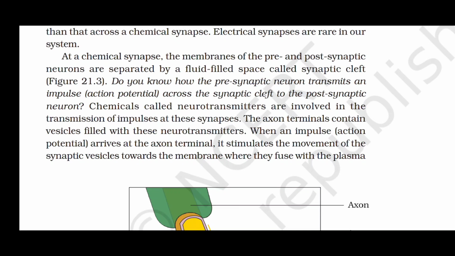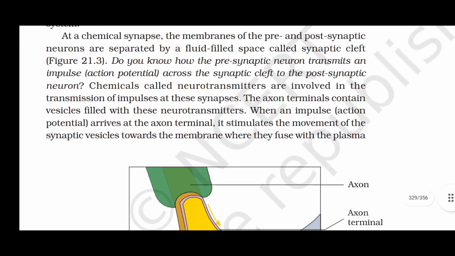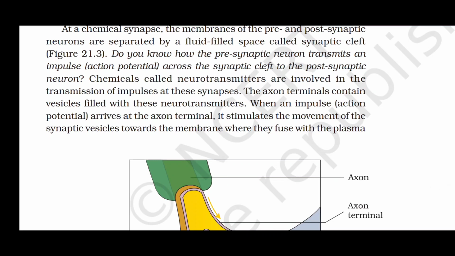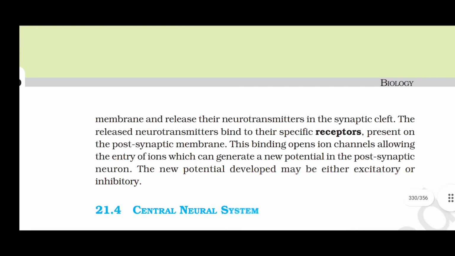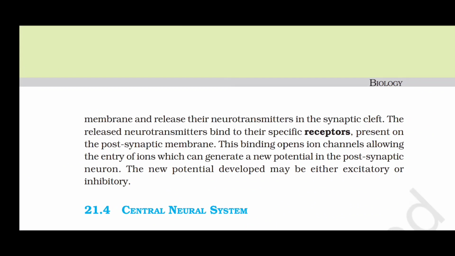The axon terminals contain vesicles filled with these neurotransmitters. When an impulse or action potential arrives at the axon terminal, it stimulates the movement of the synaptic vesicles towards the membrane, where they fuse with the plasma membrane and release their neurotransmitters in the synaptic cleft.